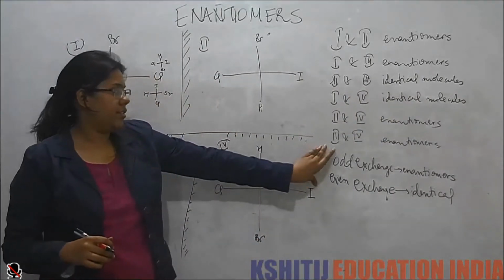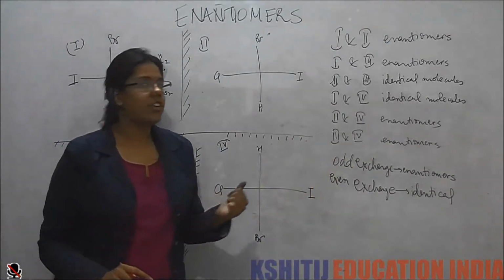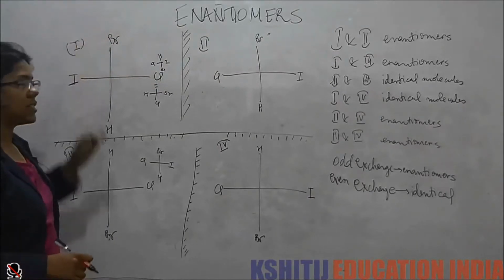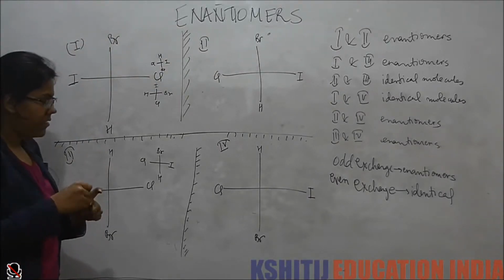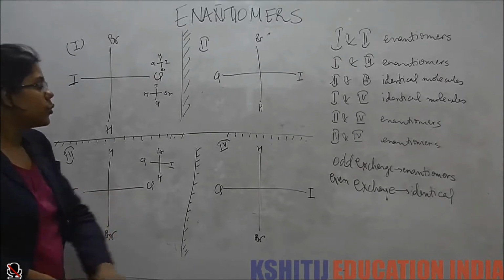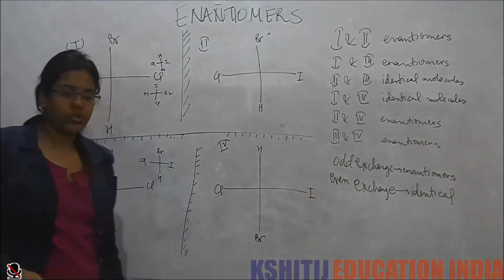Keep this in mind. When we have an odd exchange, we get enantiomers, we get non-superimposable mirror images. But when we have even exchange, 2, 4, 6 times, we get identical molecules.